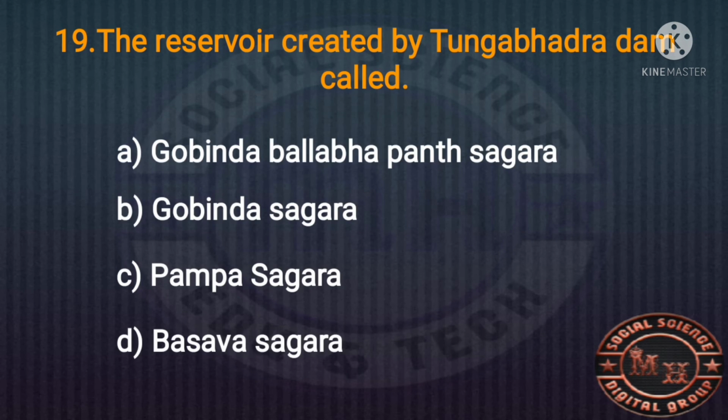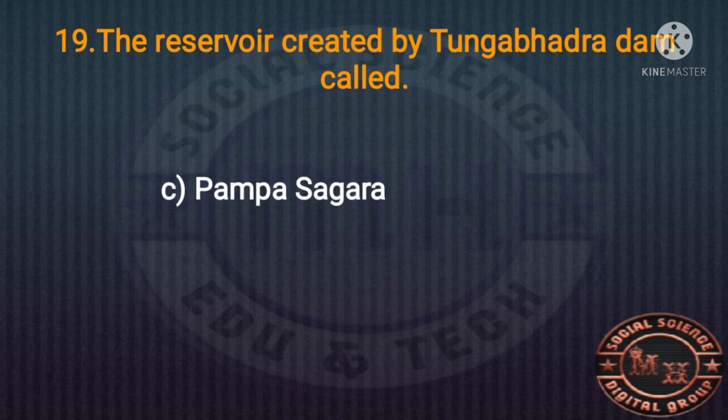And the 19th MCQ question. The reservoir created by the Tungabhadra Dam is called. Options: Govind Ballabh Pant Sagar, which is the Rihand project; Govind Sagar is related to Bhakra; Tungabhadra is Pampa Sagar; and Basava Sagar is the Upper Krishna project. Which is the right answer? The right answer is Pampa Sagar. The reservoir created by the Tungabhadra Dam is called the Pampa Sagar.